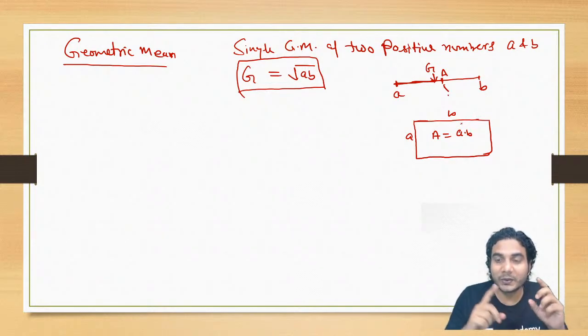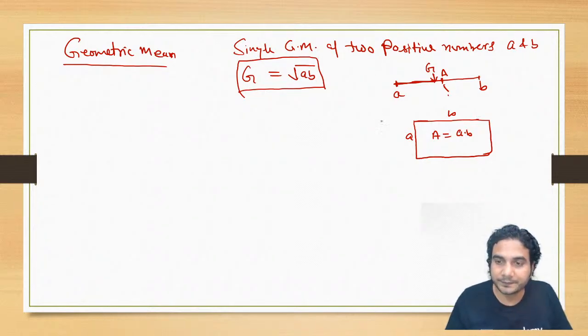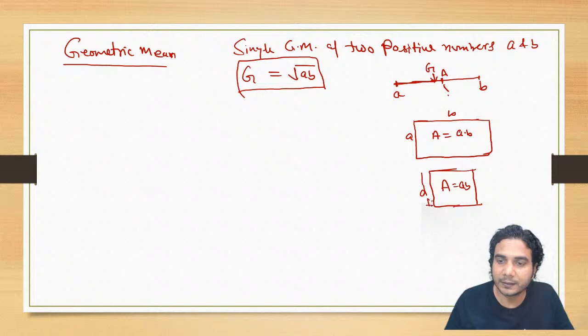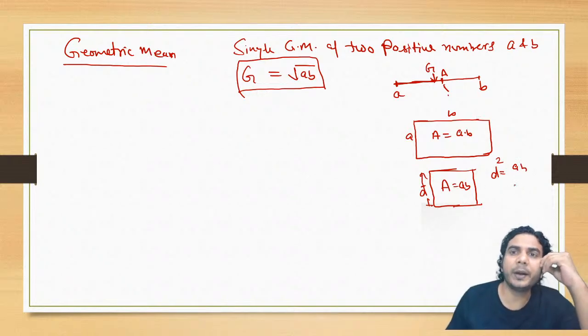All right. So that side of a square is basically the geometric mean of the sides of this rectangle. If I ask you to form a square with the same area, that is A into B, then what will be the length? This length D. D square is the area of this square, and that is equal to the area of this rectangle AB. So this is the average, right? Whenever you have a rectangle, geometrically you can explain it like this.